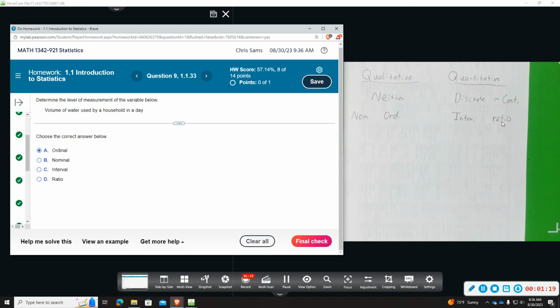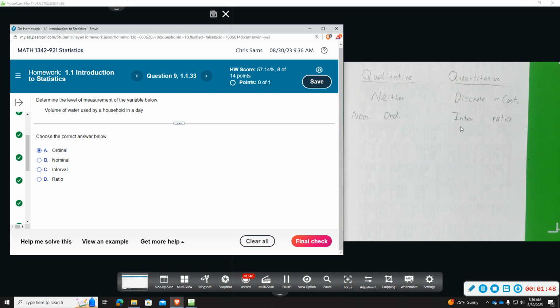So a couple examples, the only two that I can think of that are really good to help you understand this. Temperature. If the temperature outside is 0 degrees, does that mean we don't have any temperature? Or does that mean that 0 is the temperature? In the example of temperature, we would use interval because ratio means we don't have any temperature, and that's not the case. It just means that 0 is the temperature.